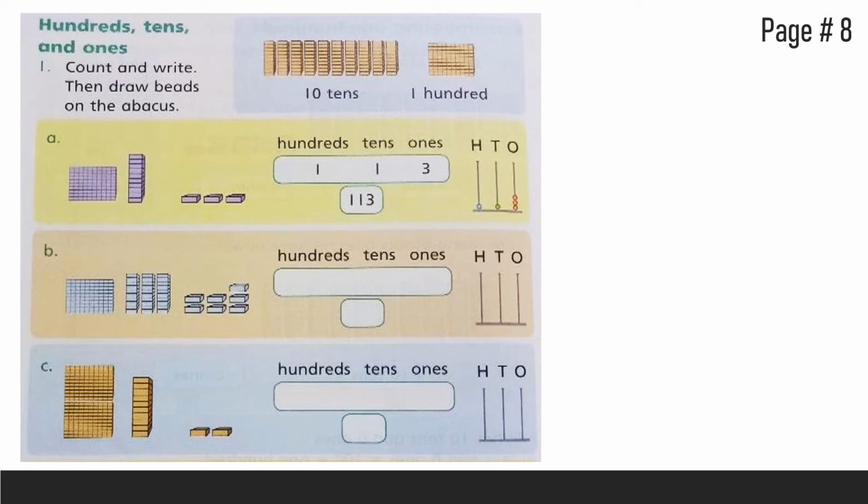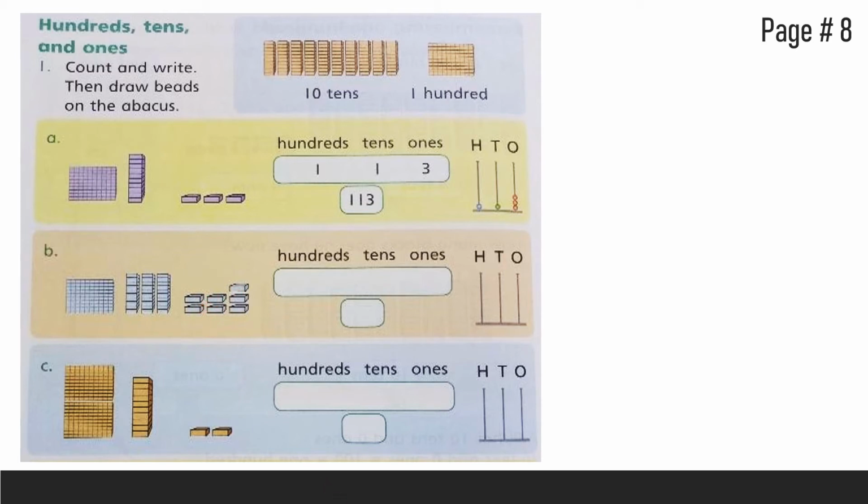In this we will have to make beads on this abacus and write how many 100 blocks are here, how many 10 blocks are here and how many ones blocks are here. How many 100 blocks are here? There is only 1 hundred block here. And how many tens are here? 1, 2, 3. There are 3 tens here. And these are ones blocks. How many are these? 1, 2, 3, 4, 5, 6, 7.